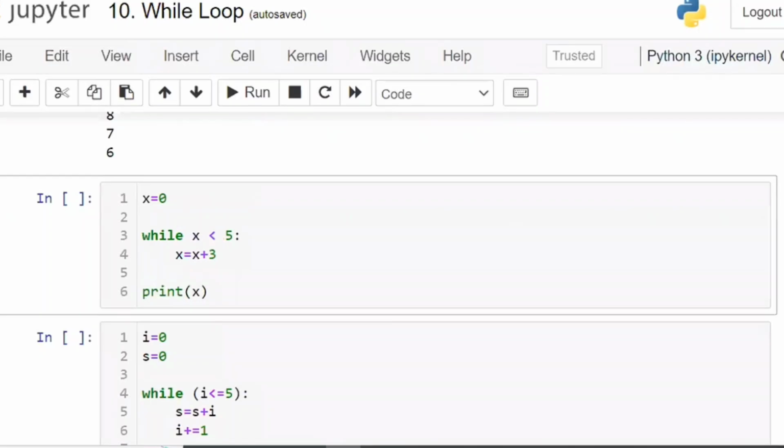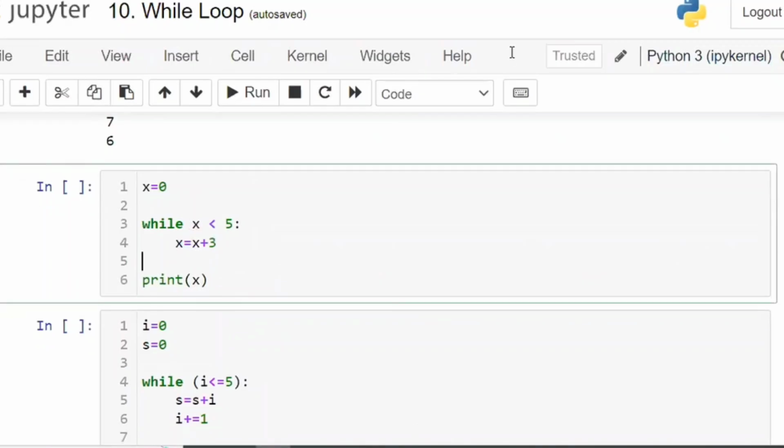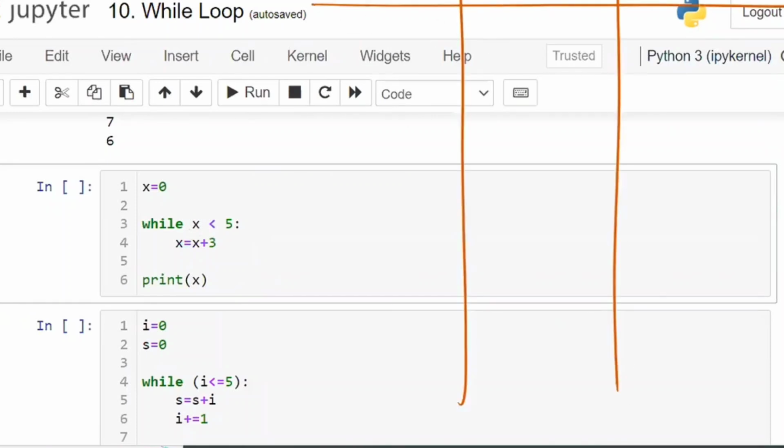Understanding the concept means understanding with respect to the condition: till the condition is satisfied, the block is going to execute. Now x is equal to 0. Tell me the answer of this one. X is equal to 0. Now 0 is less than 5, so the condition is true. Now inside this, what is there?